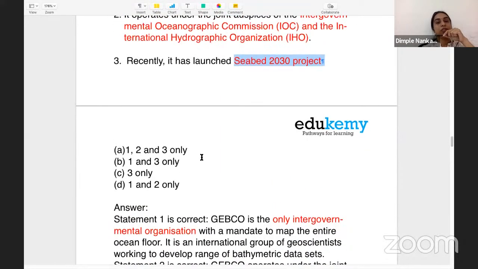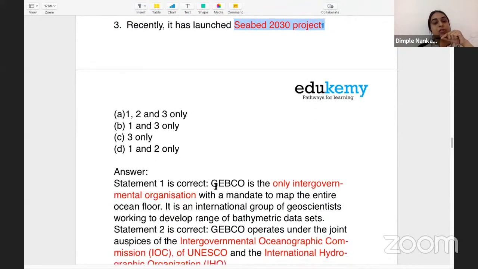What happens generally, people think that okay, 1 2 3 would be at the end of the statement. The option D would be 1 2 3, but have presence of mind. See where 1 2 3 is written. Do not commit the mistake of marking wrong in the OMR sheet because your mind is processing that okay, 1 2 3 would be the last option always. Don't make that mistake either.